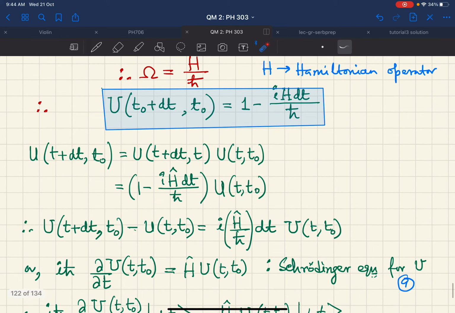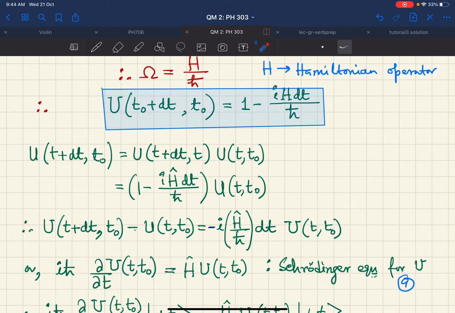Therefore U(t+dt, t0) minus U(t, t0): you multiply U(t, t0) with both the terms and then take this to the left hand side. What you will get is iH/ħ dt into U(t, t0). So that's what is going to give you the Schrodinger equation for U. I think there is a mistake. There is a minus sign here. There must be a minus sign here.